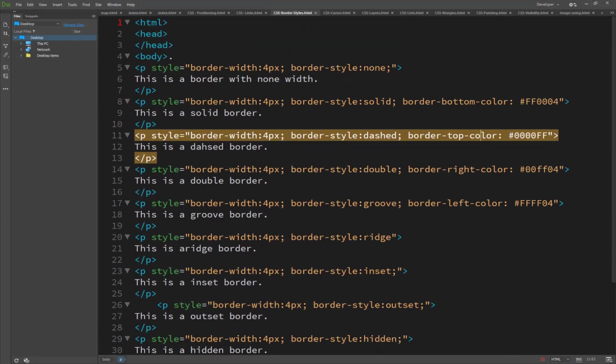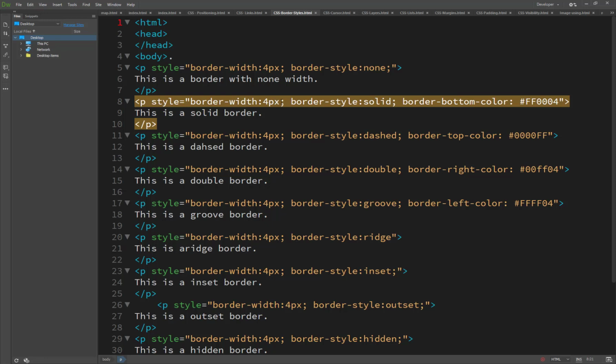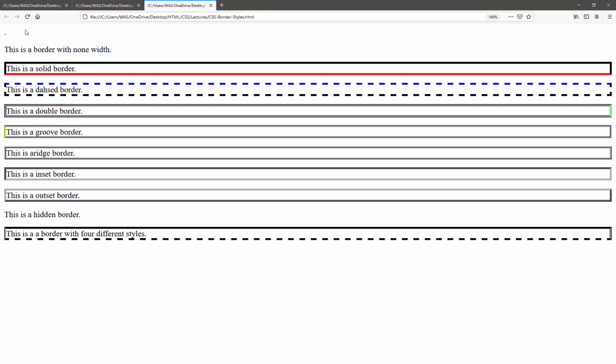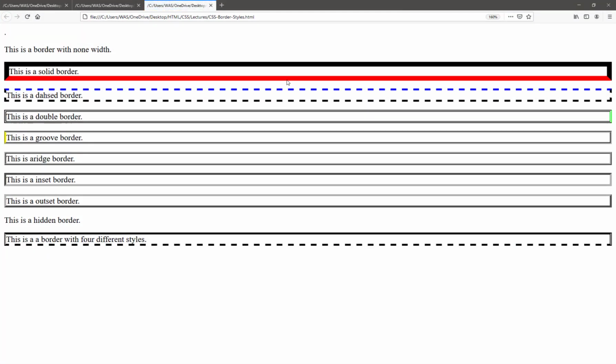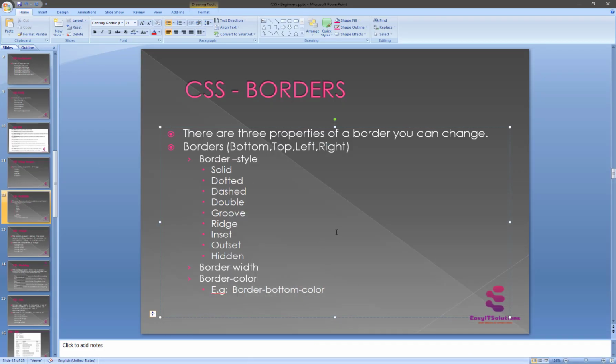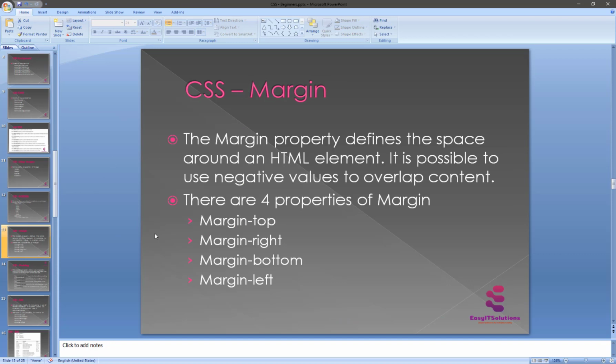I have the first one with border-style none, and this is the border width basically. If I change this to 10 pixels, you will see the result is a much larger border. The first one, the border, is much larger. So this is the width, and we can control the border width through CSS. So these are CSS borders and they play an important role. And now we are going to set the margins.